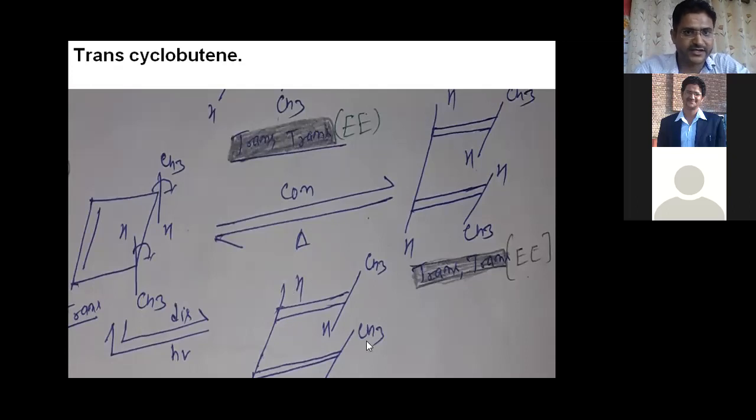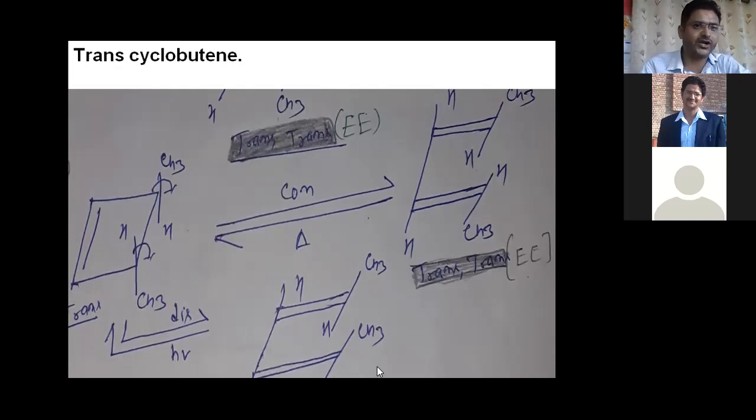So what about the product? It is actually ZE type. Only the ZE type product will be produced if the reaction proceeds through photochemical condition. This is important: ZE product is produced when the reaction proceeds through photochemical condition, and EE type product is produced when the reaction proceeds through thermal condition, right? So this is about the reaction of trans-cyclobutane.